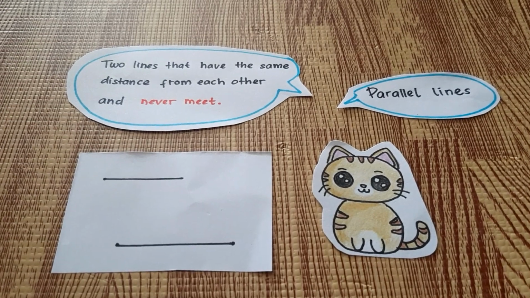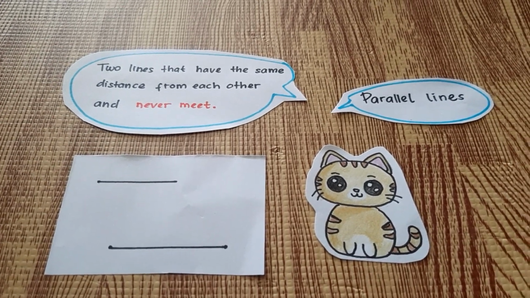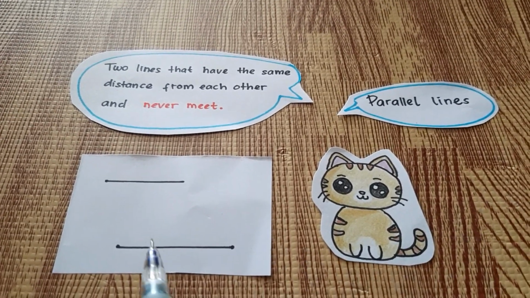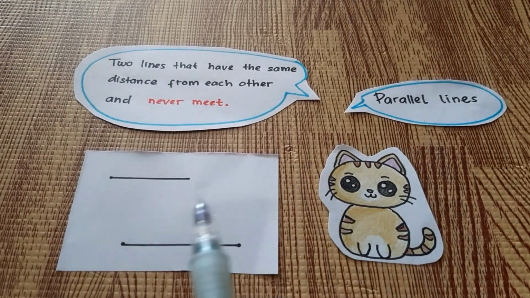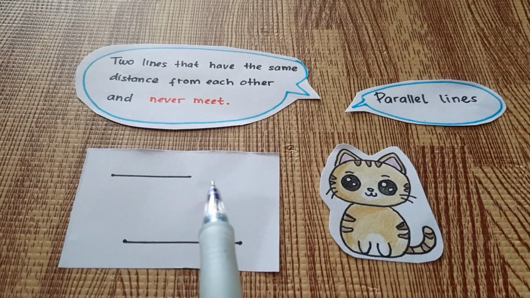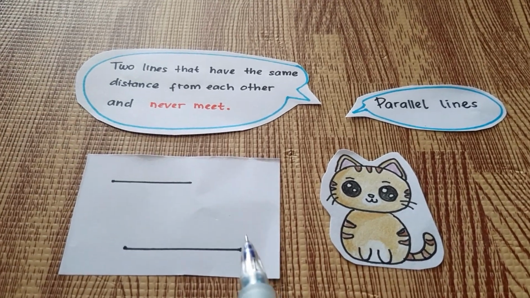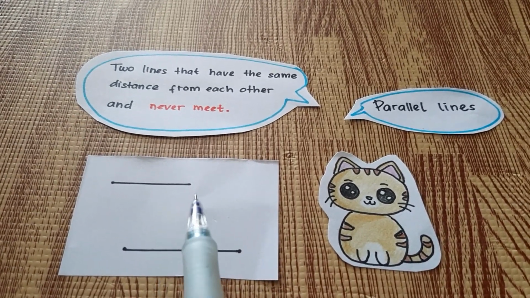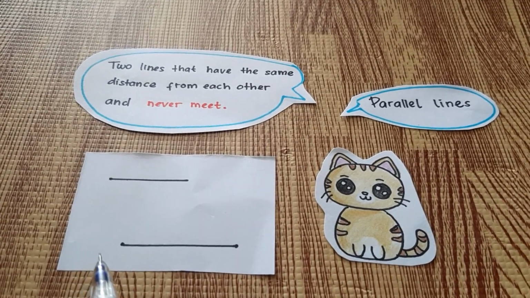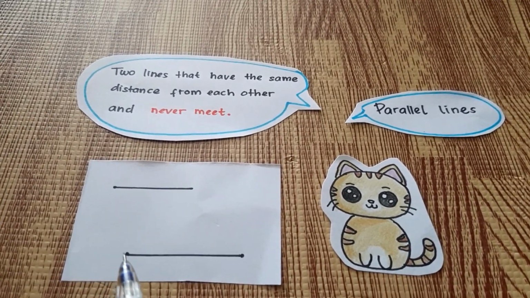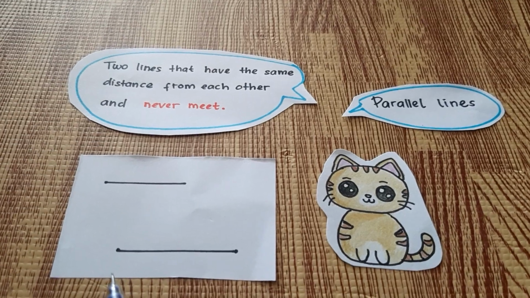How about this one? Are these parallel lines? Yes. But Miss, this line is a bit to the left. Yes, it's still parallel lines. Why? Because if you make the line longer, the distance will be the same, from here to here, from here to here. And so these two lines will never meet.